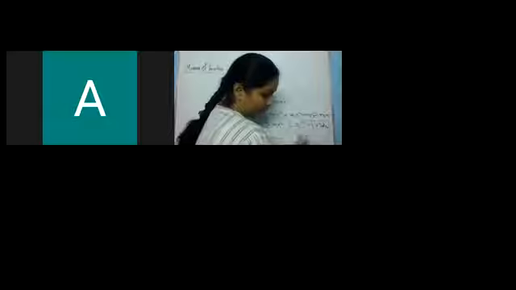Otherwise, if there are n terms, you can write from i equals 1 to n. And when we talk about a continuous distribution, where there are many particles, then this formula will change to I equals integration of r square dm. dm will be the small element of mass, right? This is a formulation by which you can find out the moment of inertia, right?